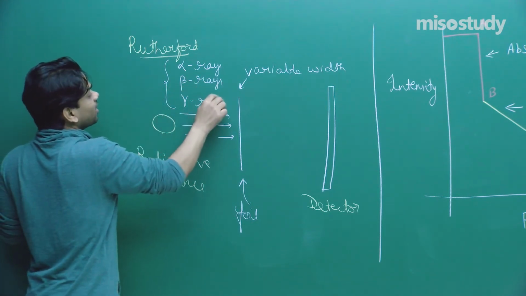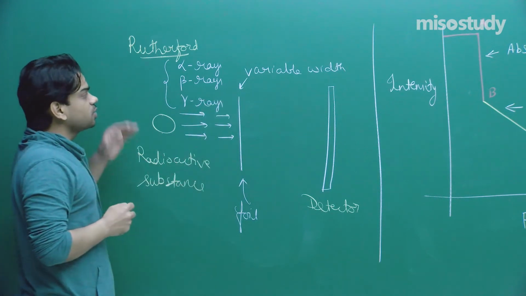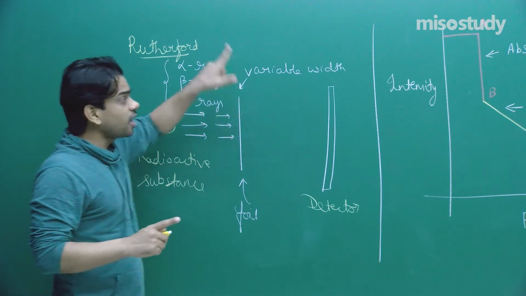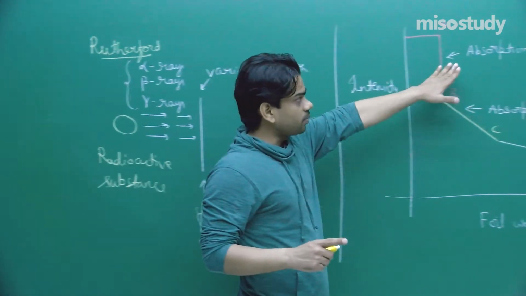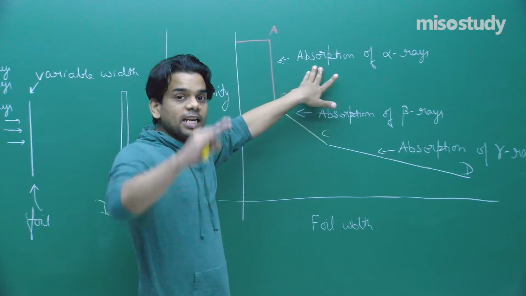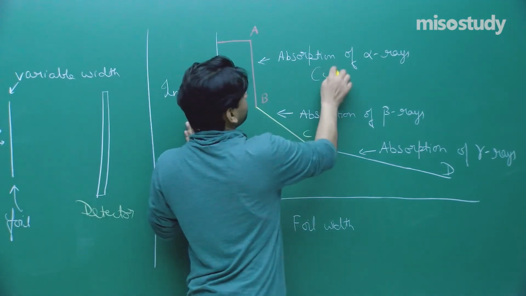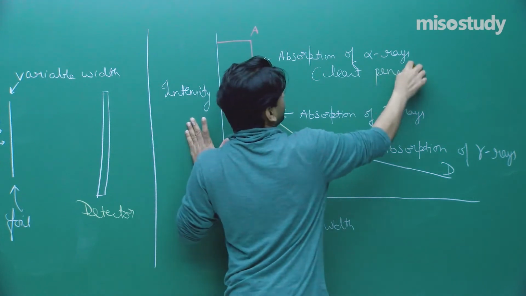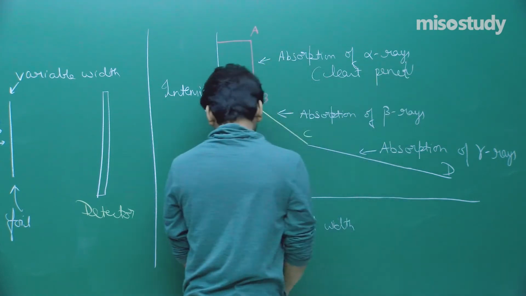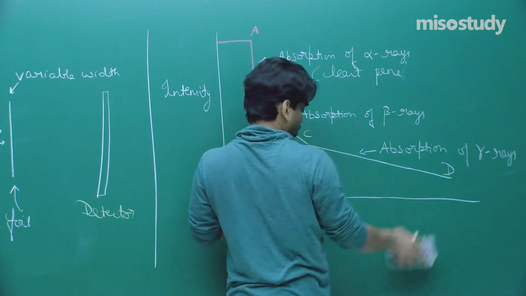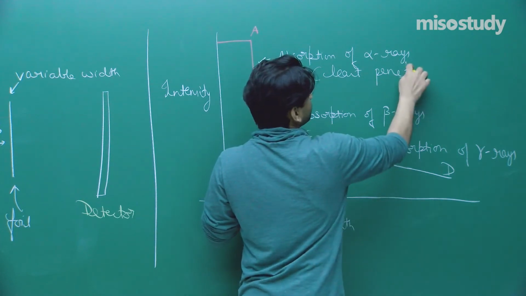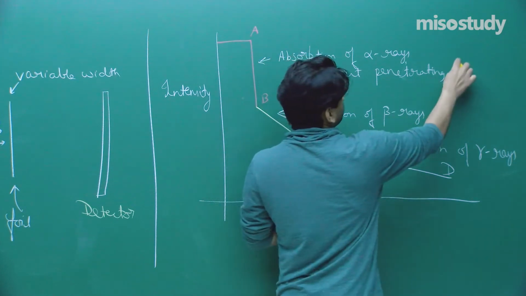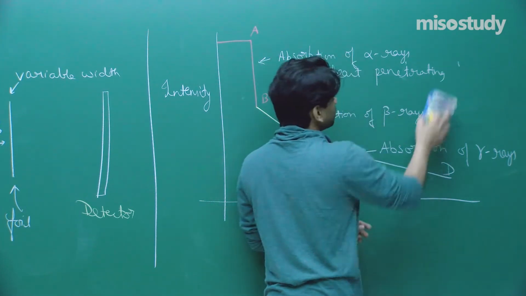Let's understand the properties of alpha rays, beta rays, and gamma rays. One thing we got from the experimental setup, that the alpha rays have the least penetrating power, least penetrating power, and hence it was absorbed very early. Least penetration, let me write least penetration.